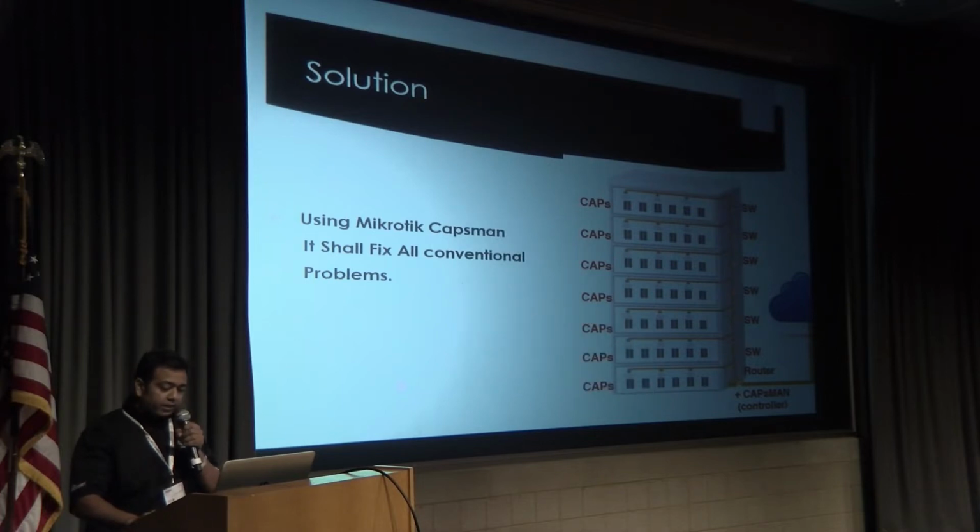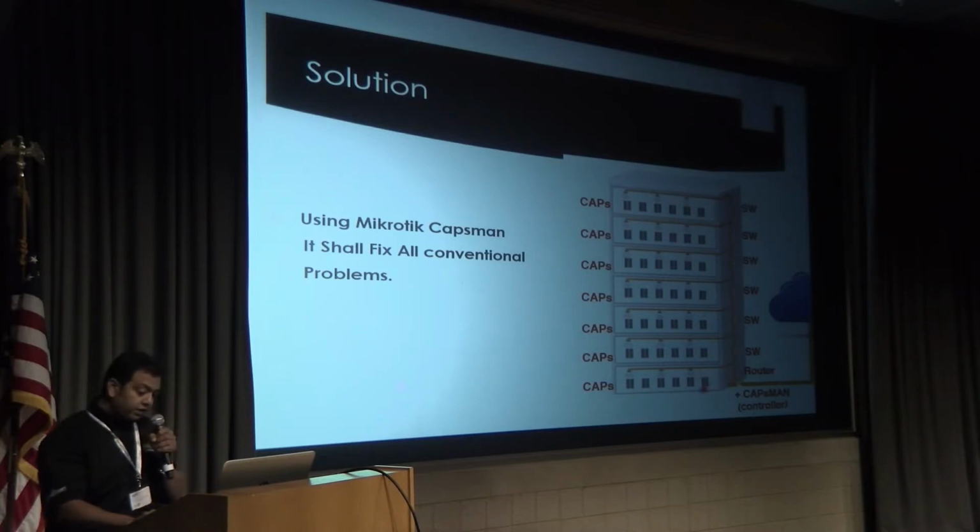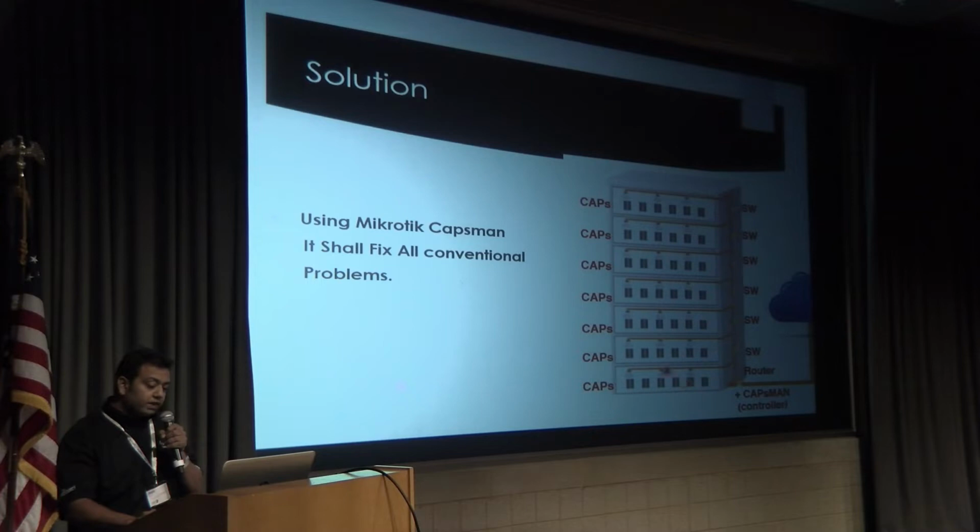Like in this apartment, if you have a lot of APs, like 1, 2, 3 on each floor, in the conventional system you have to configure each AP, and whenever you want to change the security or password, you have to go to each AP by IP address or physically, and then you can change its SSIDs and so on.